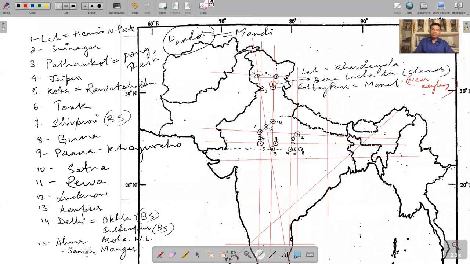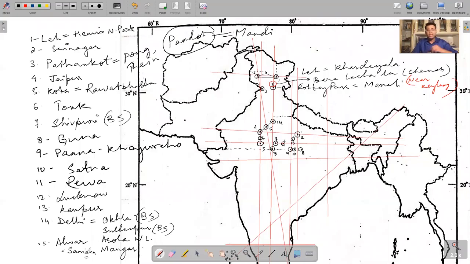Do you remember how to mark Jhansi? Yes, it's east of Shivpuri. This is Shivpuri here, and this line, the midpoint here. Exactly. This is Shivpuri, this is the Nepal line. So at the midpoint of these two, this is Jhansi. This place here is Jhansi. Orchha is near Jhansi, in fact you can mark Orchha more or less at Jhansi.